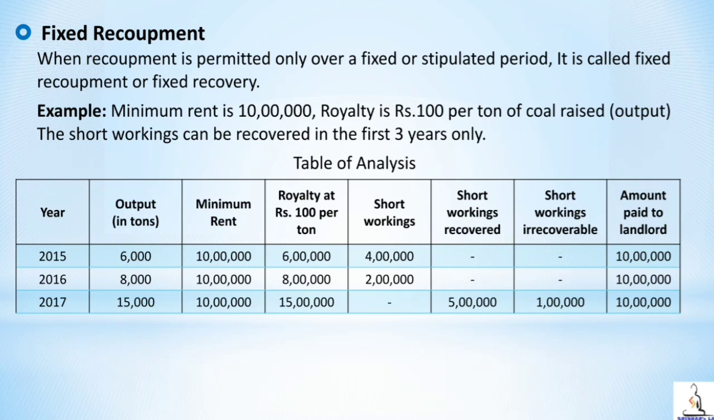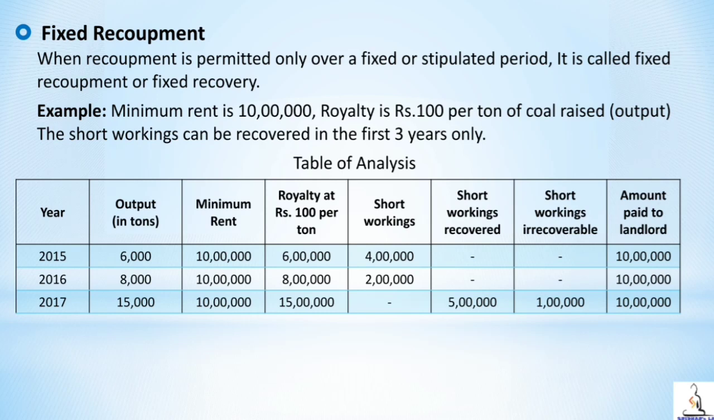But under short working recovered, we have got 5 lakh. How did we get that 5 lakh? That is the thing here. In the example, when we discussed the provisions, it is very clearly mentioned that the short workings can be recovered in the first 3 years only. So that means in the previous years, if there is any short working, that can be recovered in the first 3 years only.